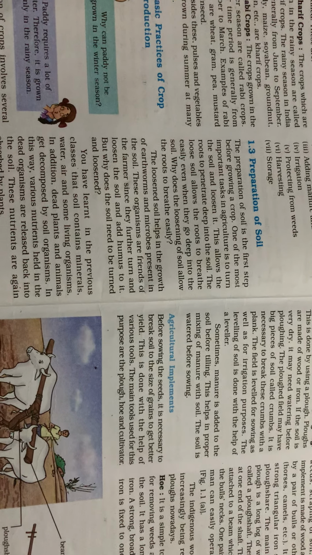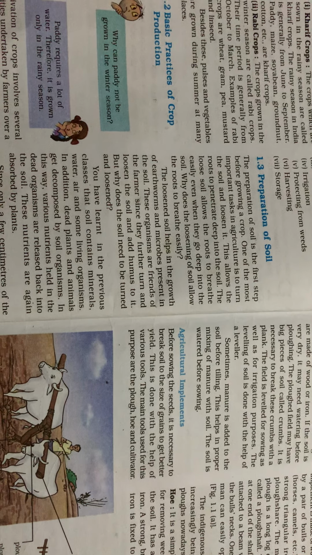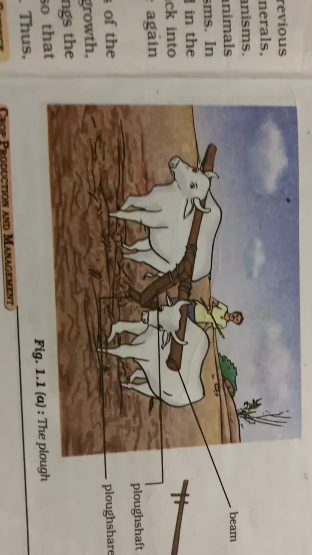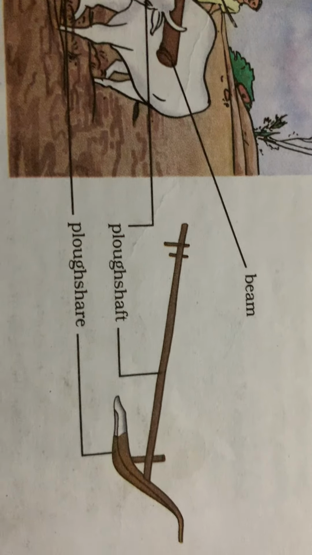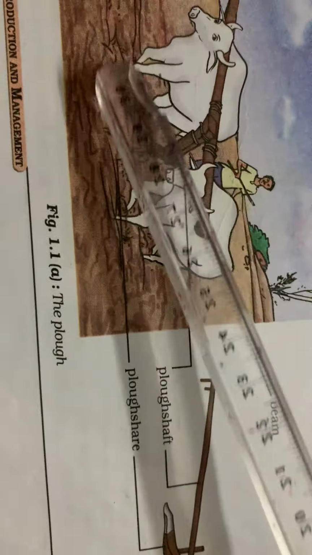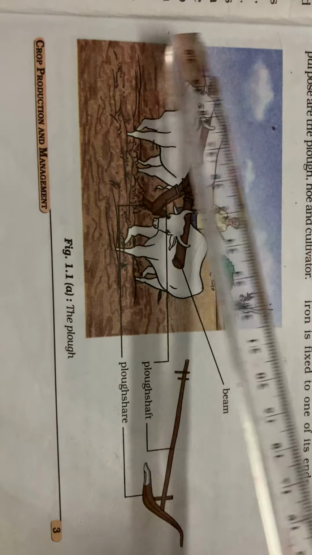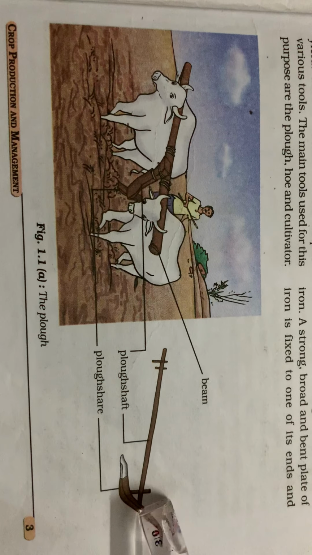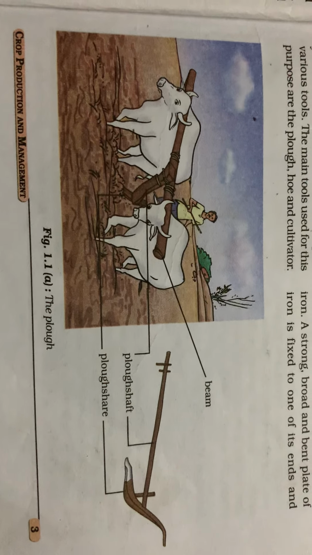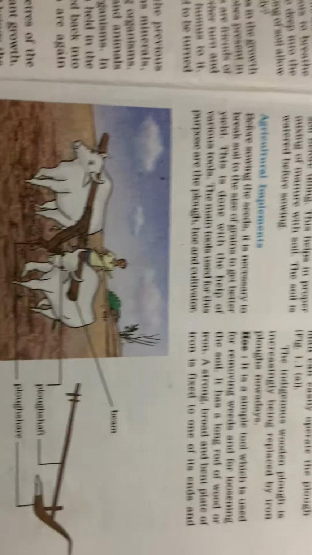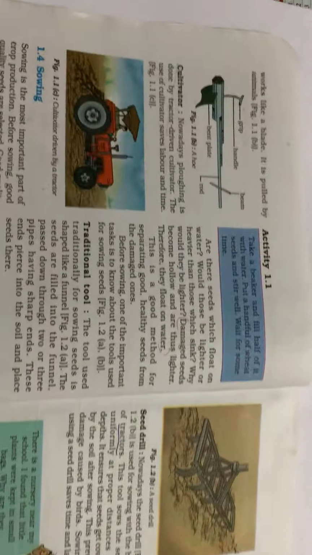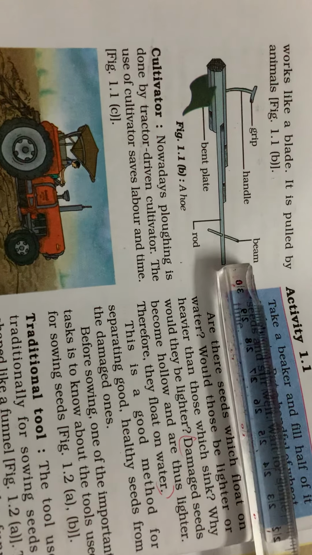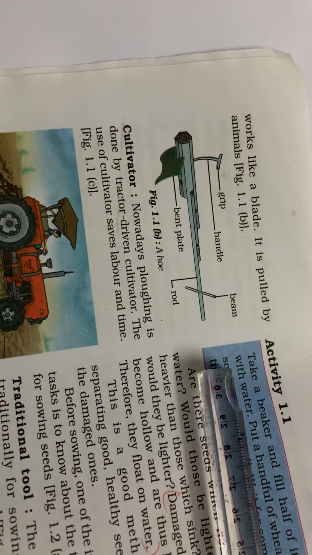Now for this tilling, the instrument we use, the most traditional one, is the plough. You all know, you might have seen a plough if you have been to the villages. It's a very common traditional thing which we are using. So the sharp knife-like structure here tills the soil. The second structure which we use is the hoe. That is also like the plough only, but it is made up of iron. The plough, as you all know, is made up of wood.